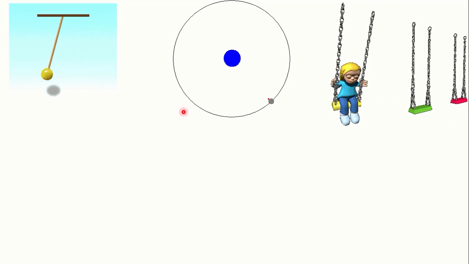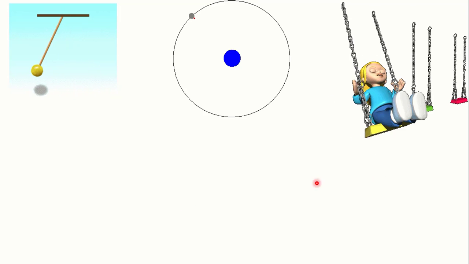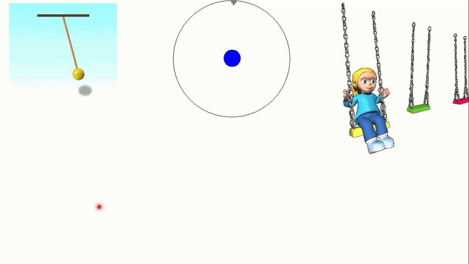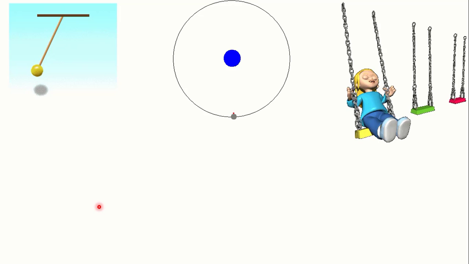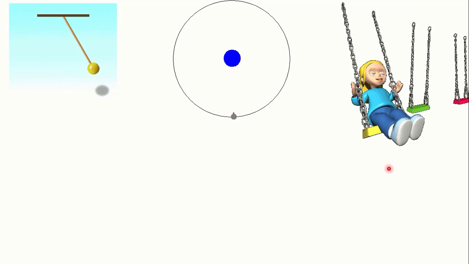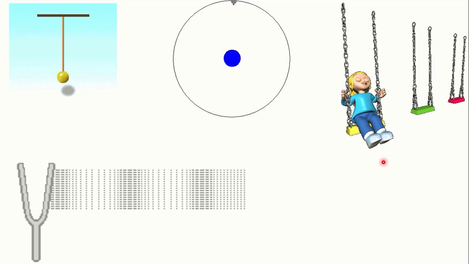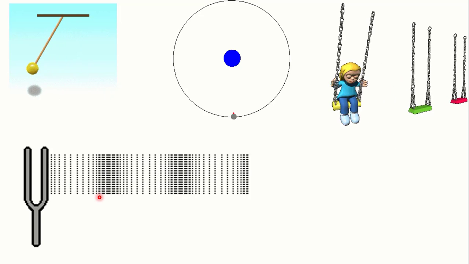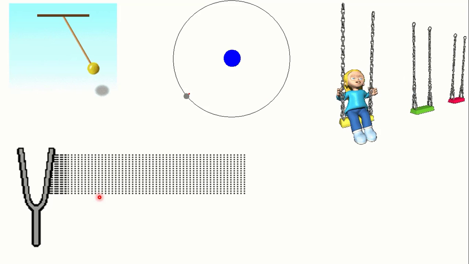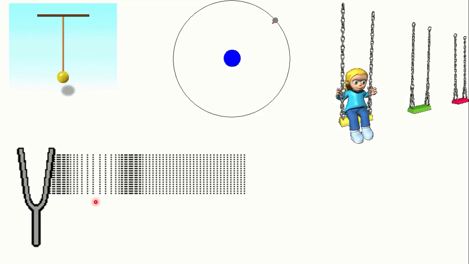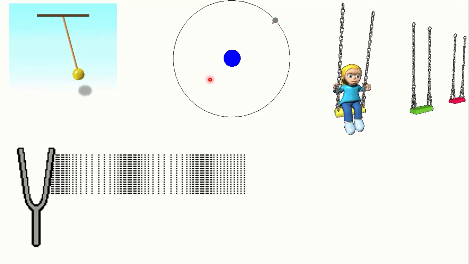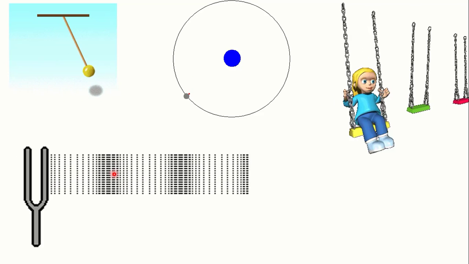And again coming to the previous point, you can see here this girl is swinging on this swing. It is also performing a periodic motion at successive intervals of time. It is moving in the front direction and again coming in the backward direction. It is oscillating to and fro, back and forth. So this also comes under periodic motion. Similarly, the vibration of this tuning fork also comes under periodic motion. So we can calculate the time period of vibration of the tuning fork. That's why oscillatory motion, circular motion, vibratory motion undergo periodic motion.